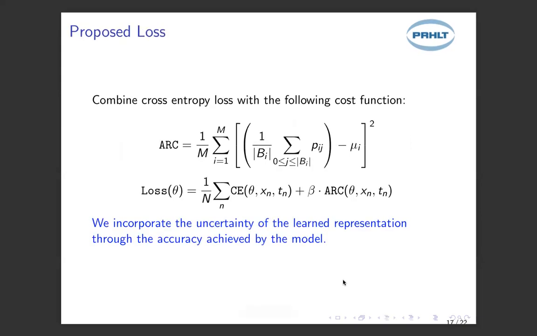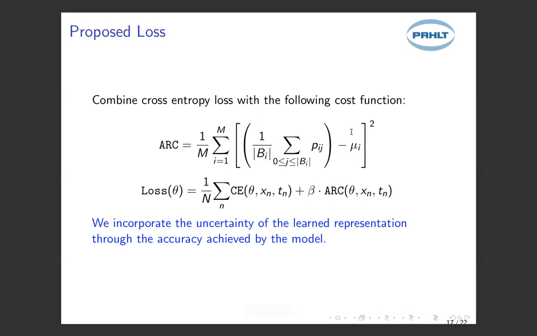How do we do this? Well, we propose the ARC loss, which is a loss that is combined with the cross entropy. This is the typical 0-1 assignment that you force in your neural networks. Beta is a hyperparameter that's learned on validation.